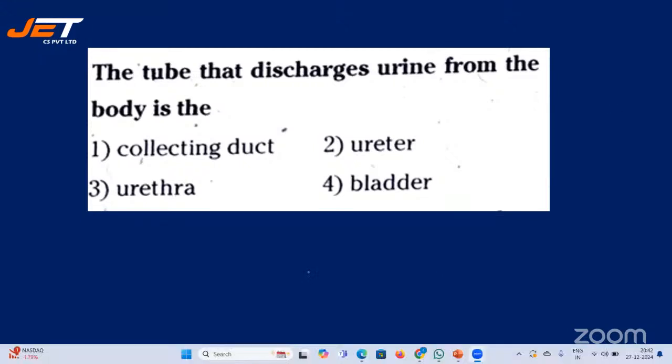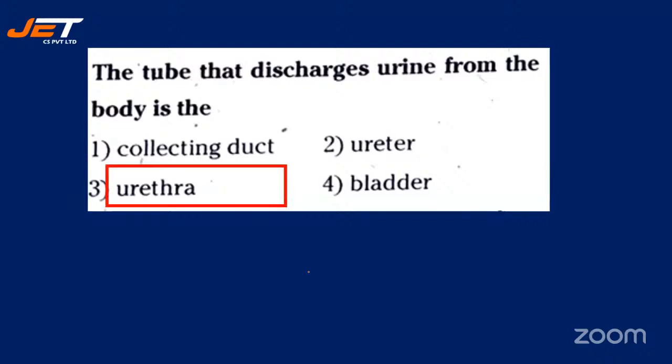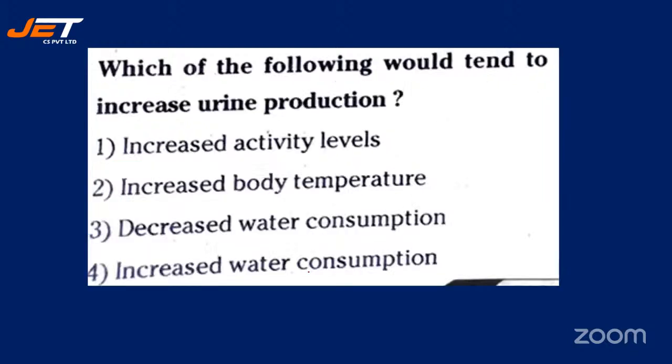Yes, students, the correct answer for this question is option 3, urethra. Those who have selected urethra, they all are correct. Next question we have, which of the following would tend to increase urine production?